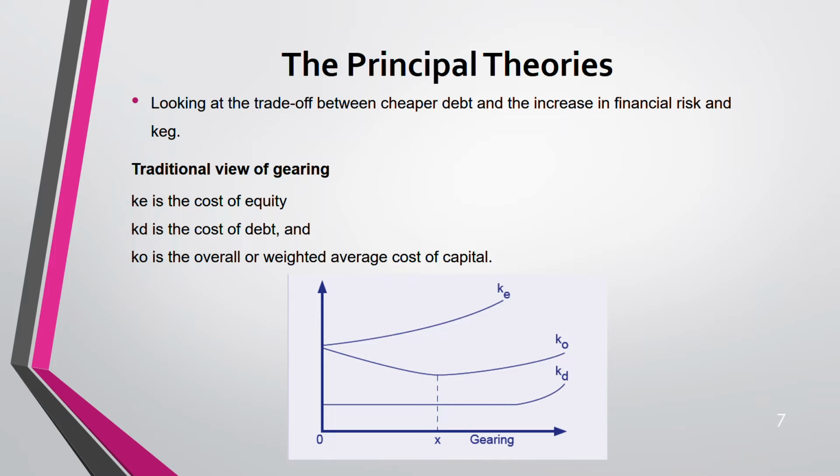KD is the same after a certain point and then it keeps increasing. And X is the point that is like the optimal position. X is a point where WACC is the lowest. That's what you want, having the lowest WACC. It is at point X. This is the traditional view, right?